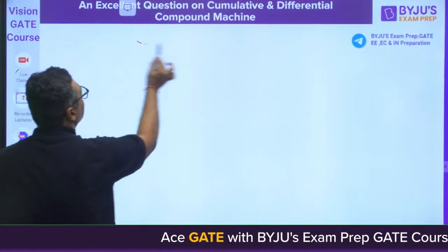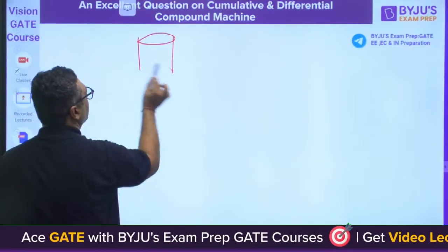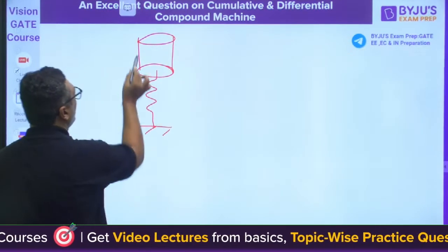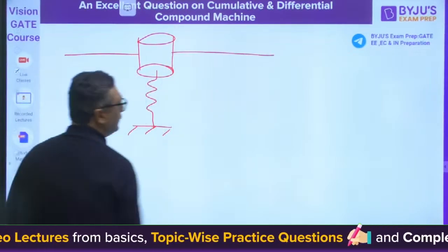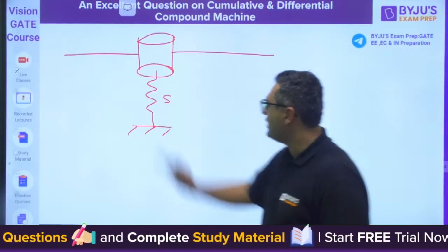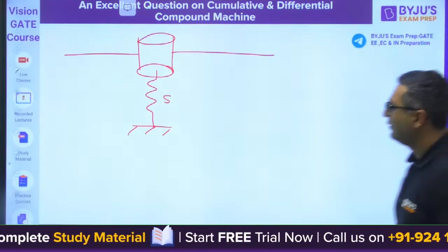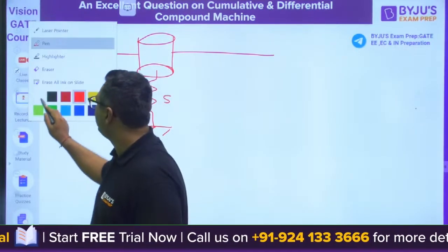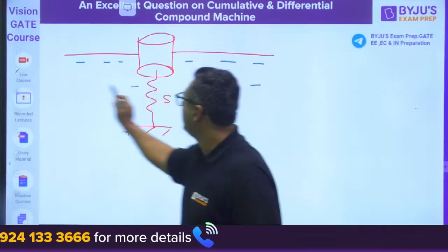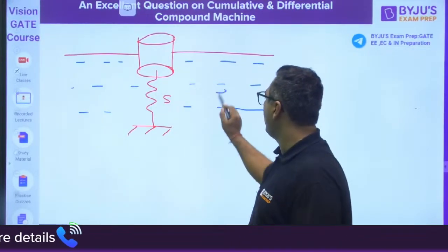Okay, if you really want me to make it slightly more dangerous, let us see. The same cylinder we are having now with the spring with stiffness S. Now you will do this. Inside we have water with density rho.